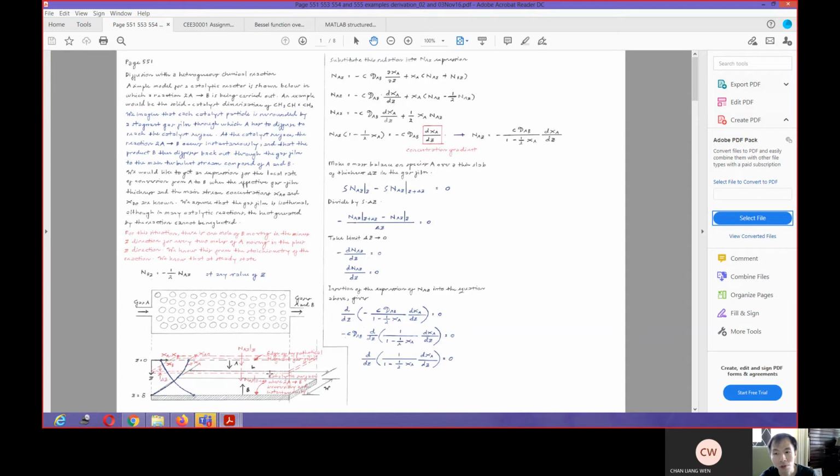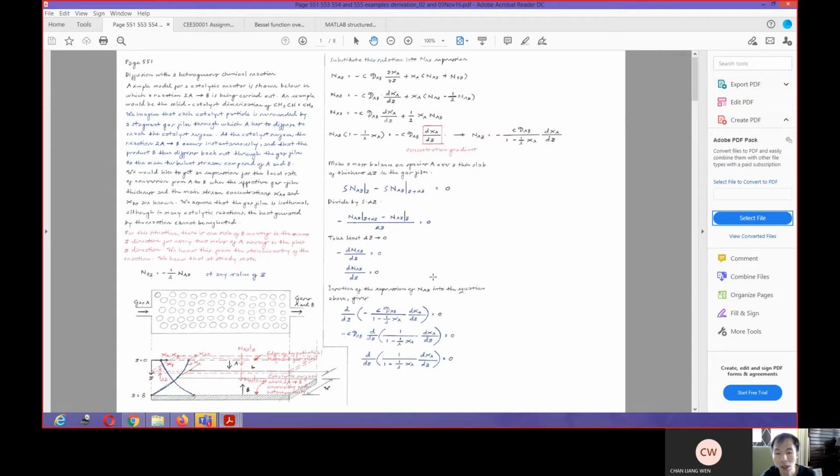With the catalytic surface, from the geometry we get that the molar flux of B is minus half of N_Az, and this can be obtained from the stoichiometry, 2A becomes B. That's very important, that you get it from the stoichiometry. You see that the direction of A as it goes down is opposite to the direction of B. A has to go down and B has to go up. That's why you have the minus here. N_B equals minus half N_A because of this particular stoichiometry. All else is basically the same, so I will not discuss it here again.